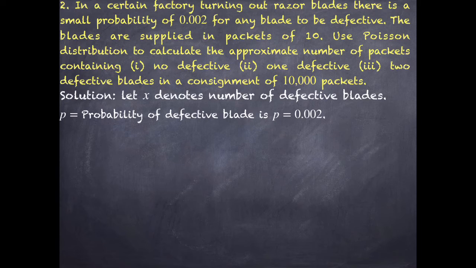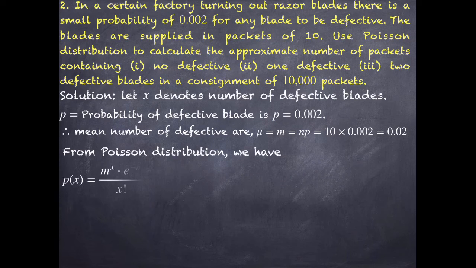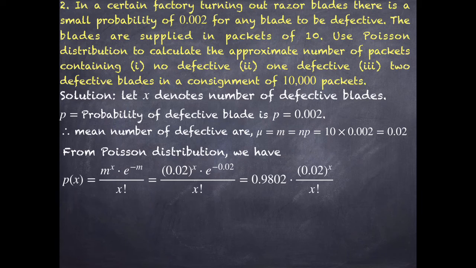Remember that one. So by using this value, I will calculate the value of m, that is n into p. I am calculating for one packet containing 10 blades, that is 10 into 0.002, which will give m equal to 0.02. Okay, substitute the value of m in the Poisson distribution formula, we get 0.02 power x into e power minus 0.02 by x factorial. Simplify e power minus 0.02, we get 0.9802 into the remaining terms.